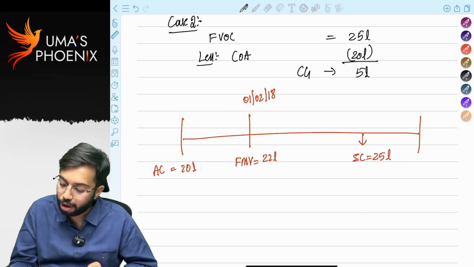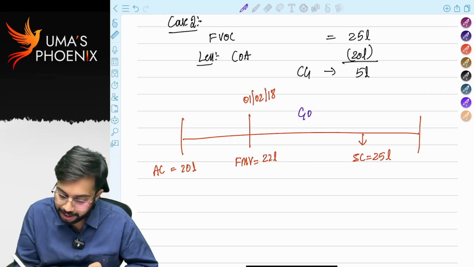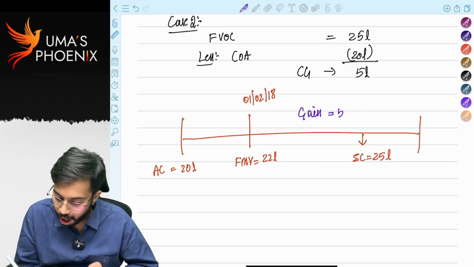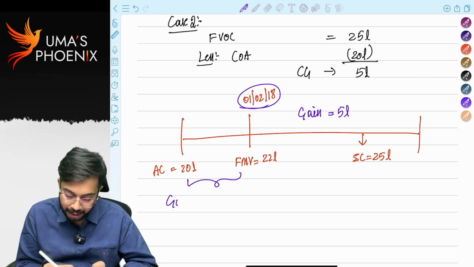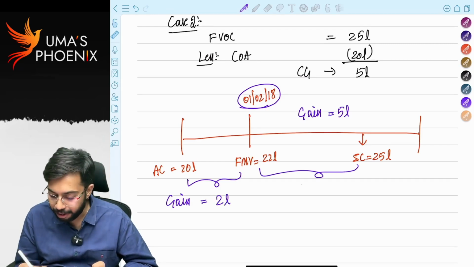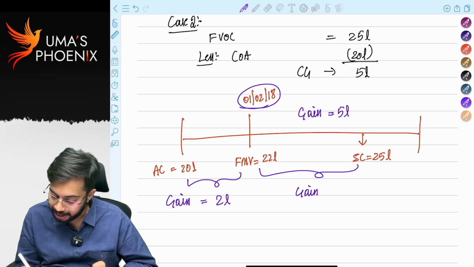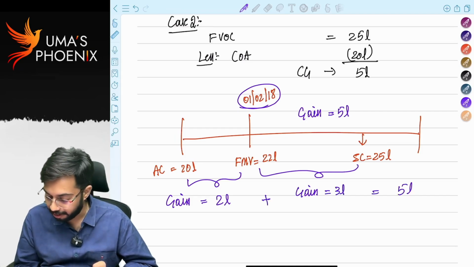So how much is total gain? Total gain is 5 lakhs, right? Out of total gain of 5 lakhs, up to 1st February 2018, how much is gain? Gain is 2 lakhs. From 1st February 2018, how much is gain? Gain is 3 lakhs. So total gain is 5 lakhs, correct?